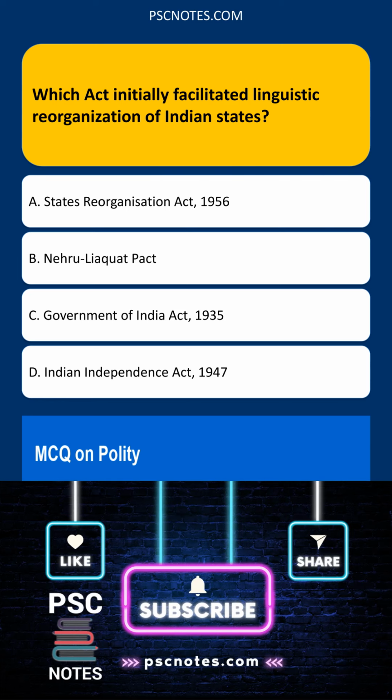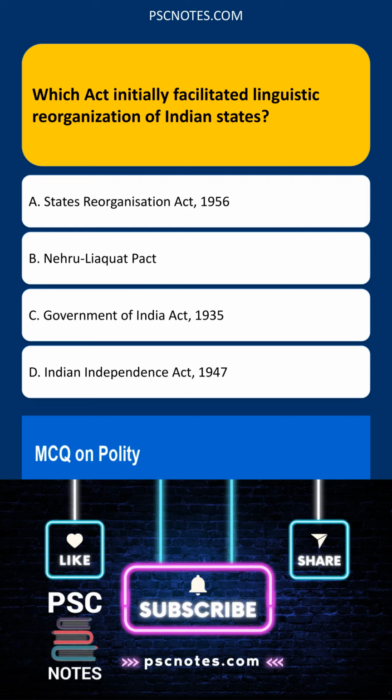The Indian Independence Act, 1947, partitioned India and created Pakistan, but it did not deal with internal state reorganization within India.